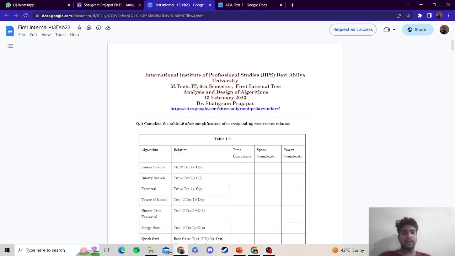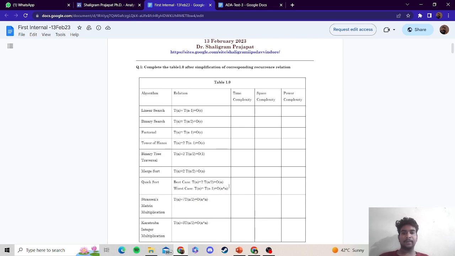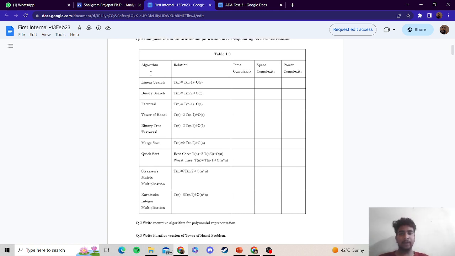Hello, I am Akshat Kochak, and today we are discussing the first internal test of analysis and design of algorithms. Here the first question is to complete the table after simplification of the corresponding recurrence relation. In the table we have been given the algorithm relation, and we have to find the time complexity, space complexity, and the power complexity for linear search, binary search, and so on for the given relations.